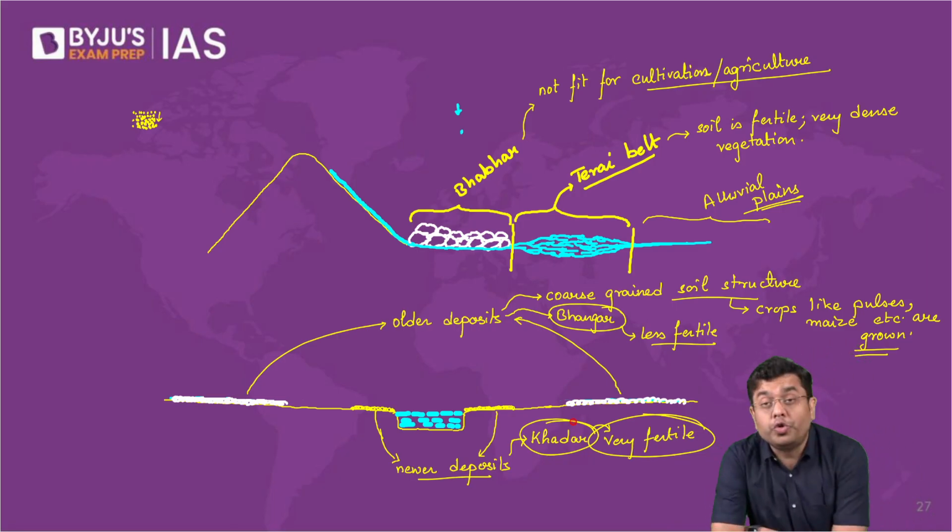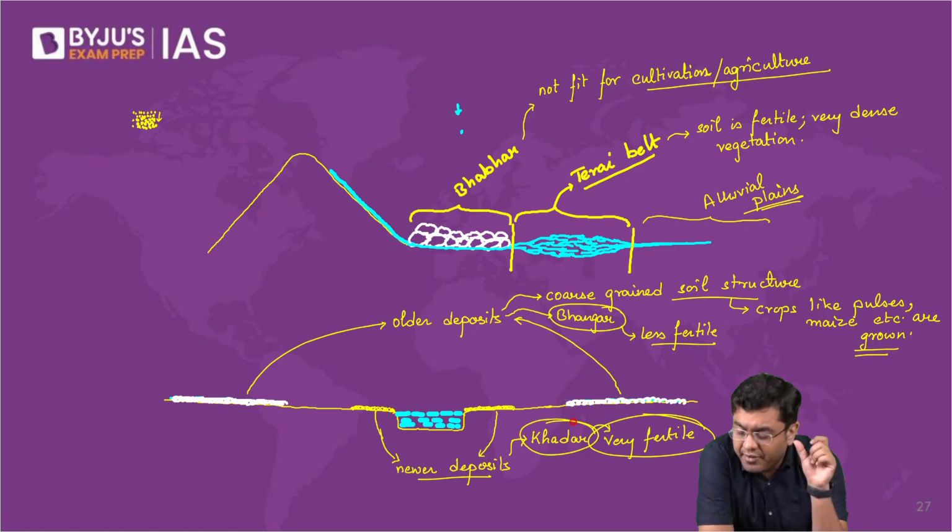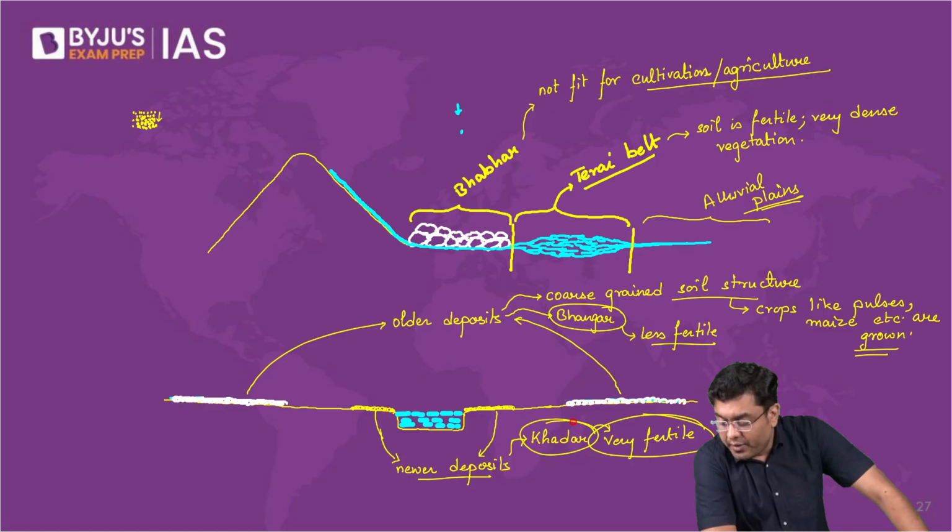Crops such as jute can grow only in the fresh alluvium. That is why you will observe that jute grows particularly well in the floodplains where regular floodings happen, because that brings in the fine sediments. So the closer you are to the river, the more you will find the fresh alluvium. The further away you are from the river, the more you will find the older alluvium. Fresh alluvium is the khadar. Older deposit is referred to as the bhangar, and bhangar is where you will have the larger particles, right?